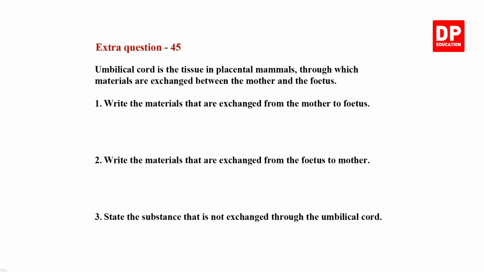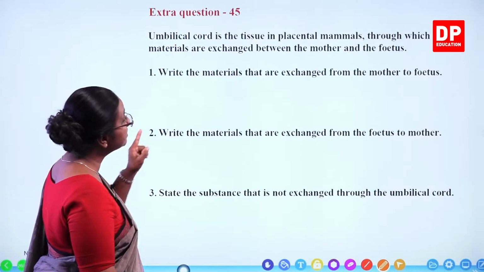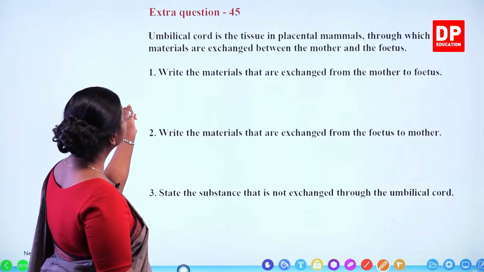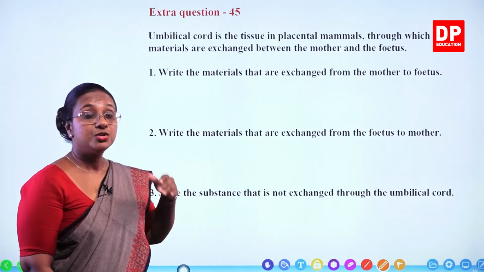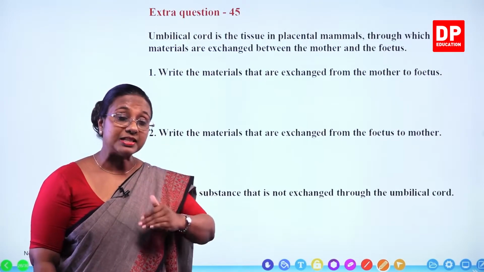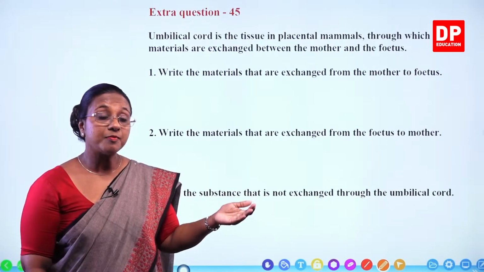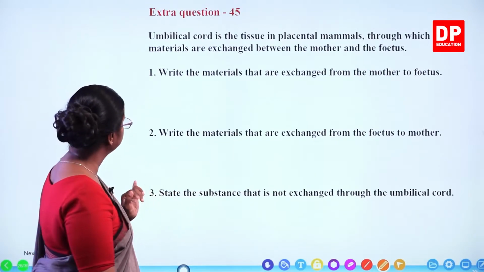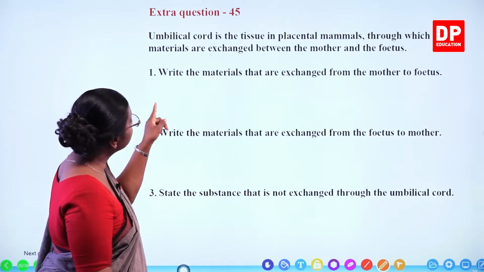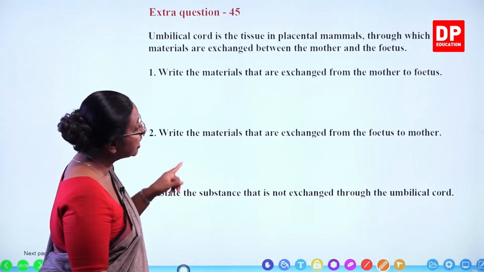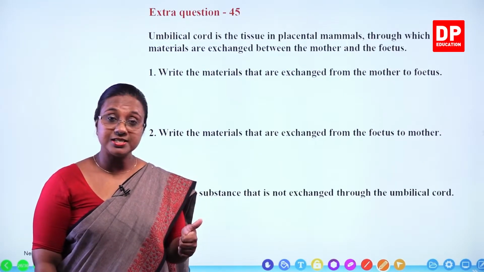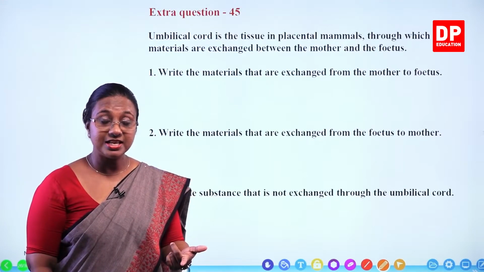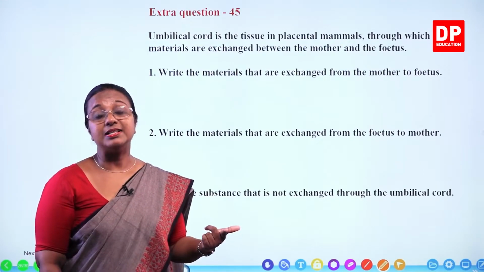Extra question 45. Umbilical cord is the tissue in placental mammals through which materials are exchanged between the mother and fetus. Some materials go from the mother to the fetus, some come from the fetus to the mother. Write the materials that are exchanged from the mother to fetus. Nutrients are exchanged, oxygen is exchanged, that is needed by the fetus.